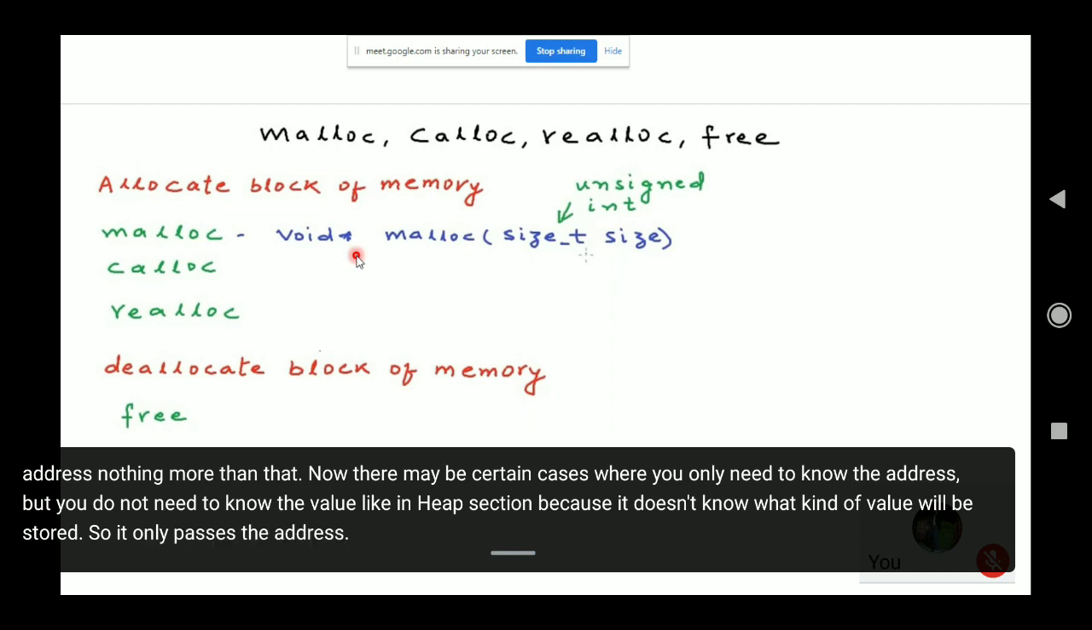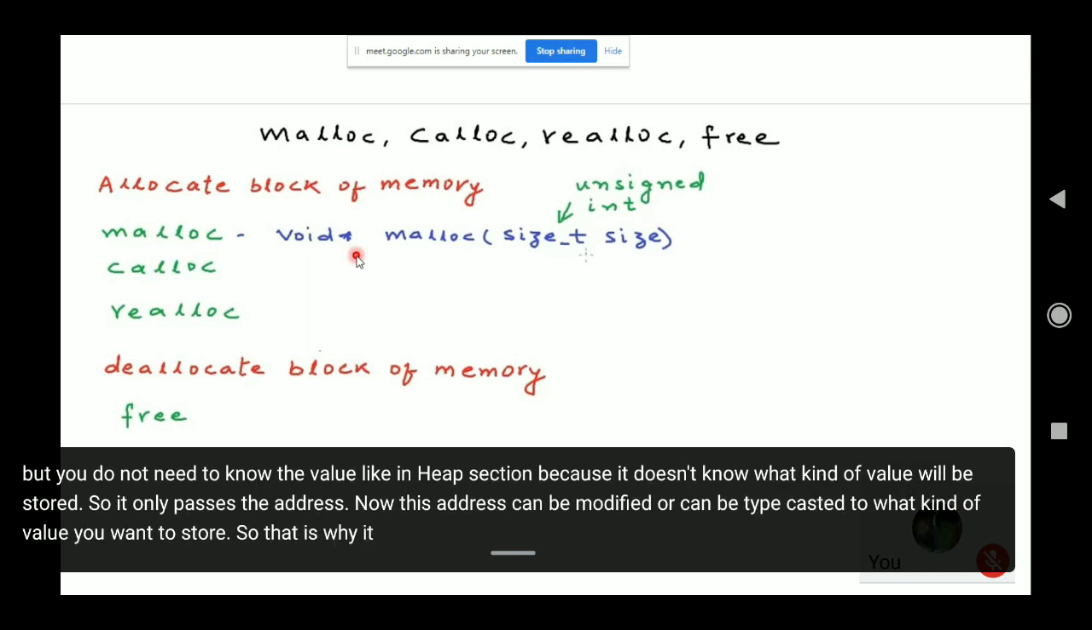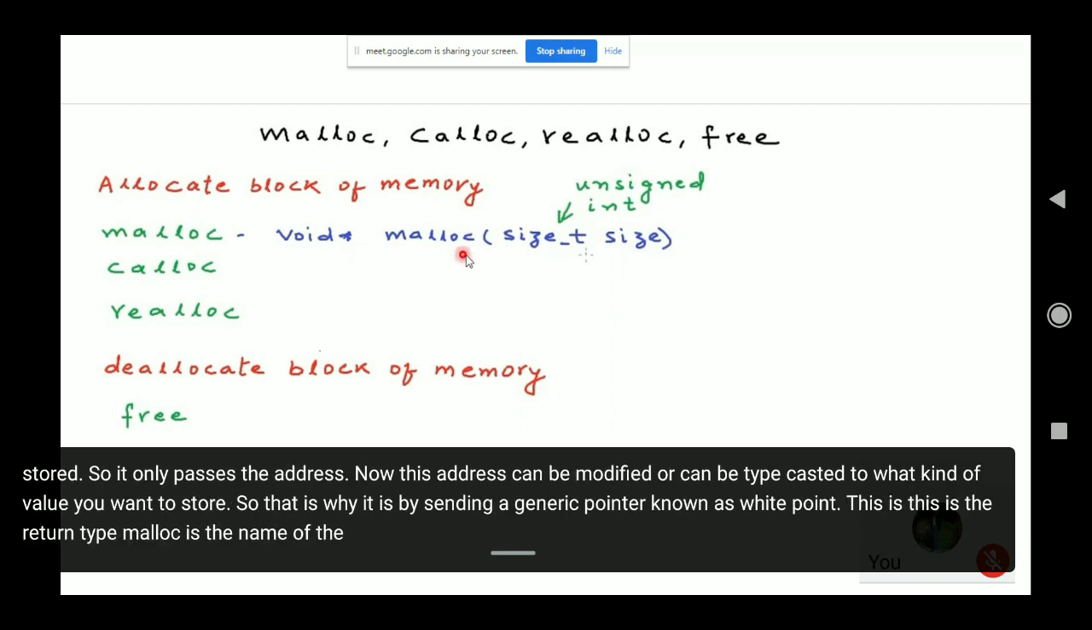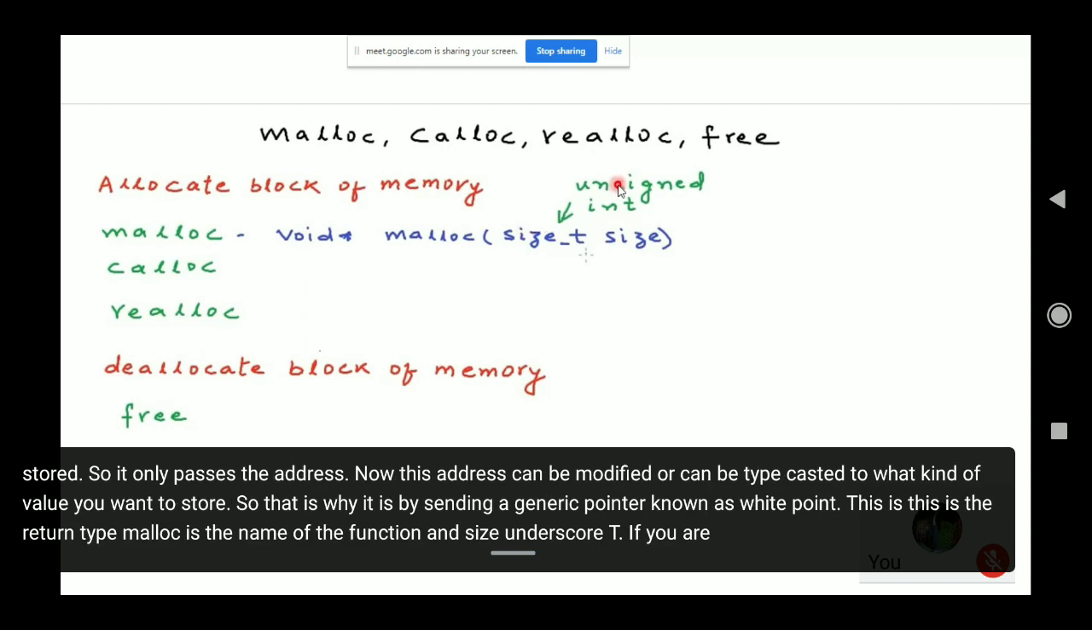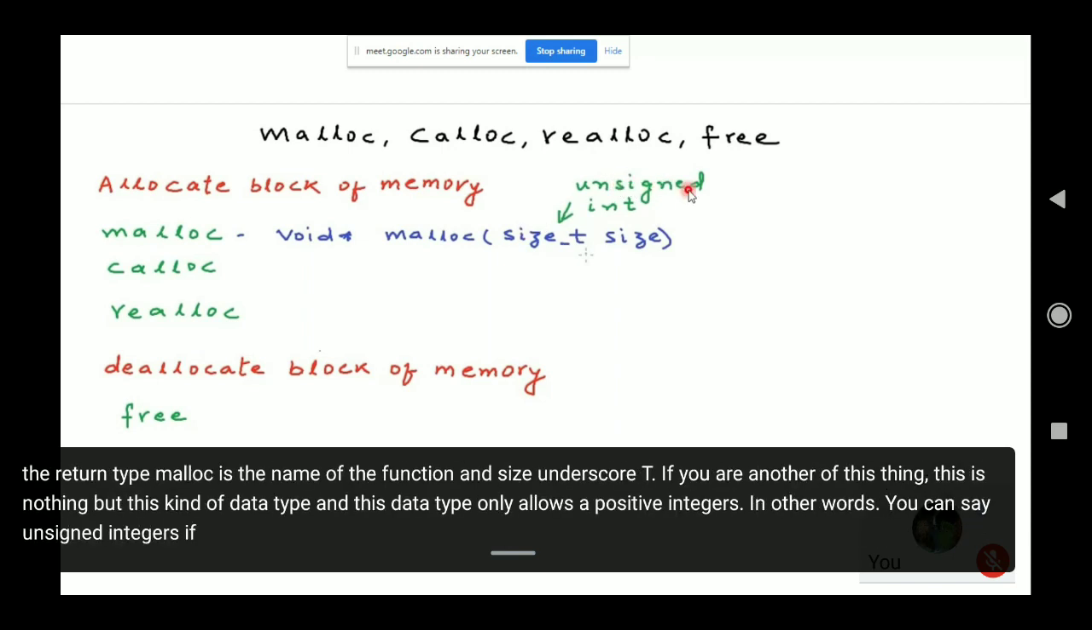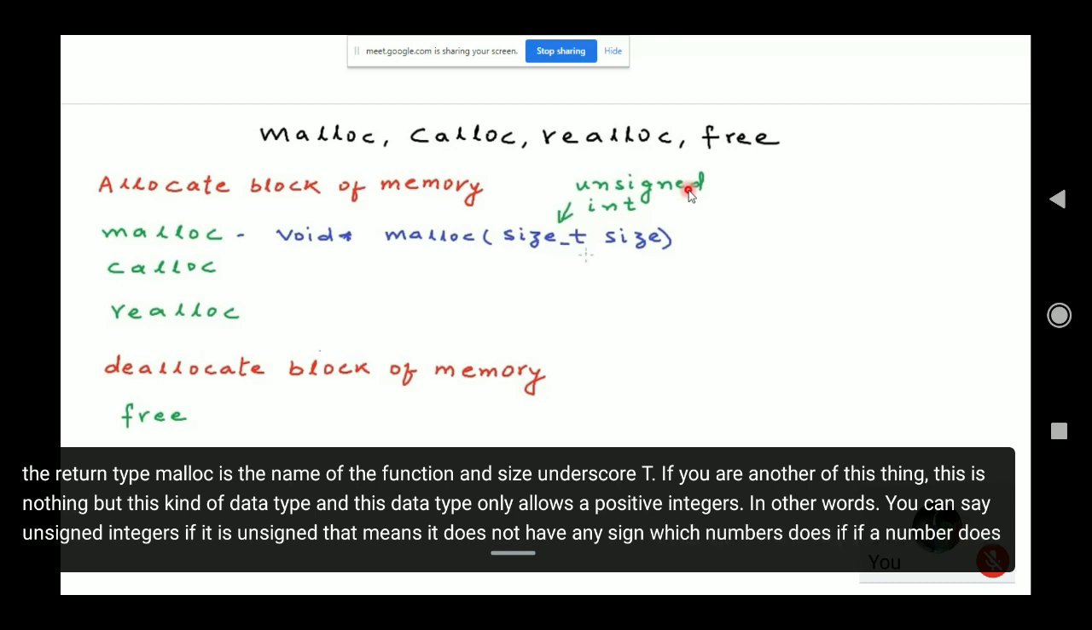Now, this address can be modified or typecasted to whatever kind of value you want to store. That is why it is sending a generic pointer known as void pointer. This is the return type. Malloc is the name of the function, and size underscore t, if you are unaware of this, is a kind of data type which only allows positive integers. In other words, unsigned integers. If it is unsigned, that means it does not have any sign. If a number does not have any sign, is it a positive or negative number?